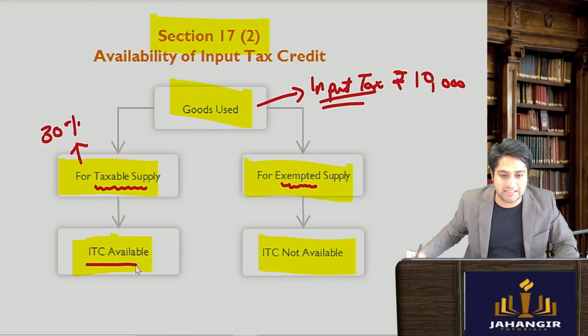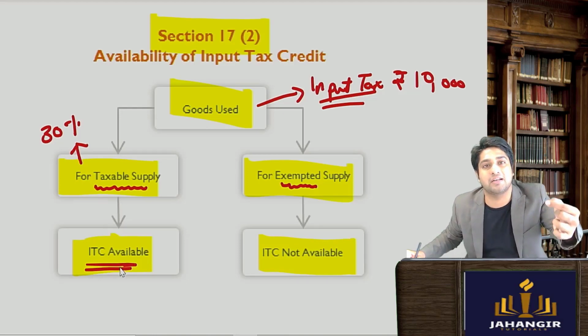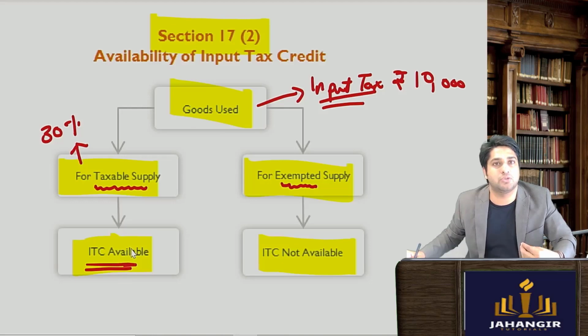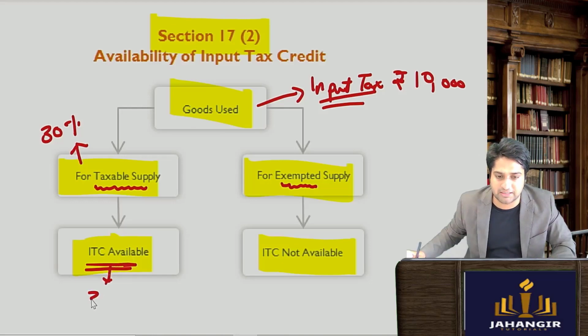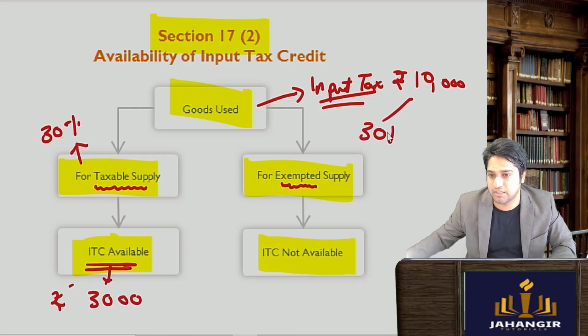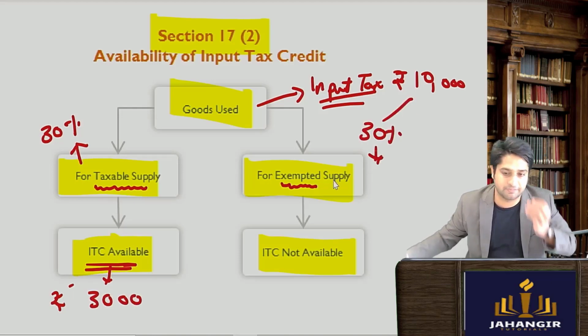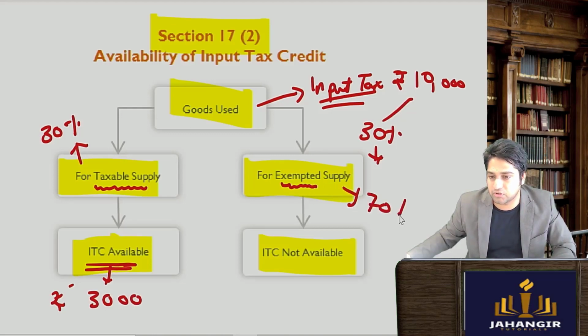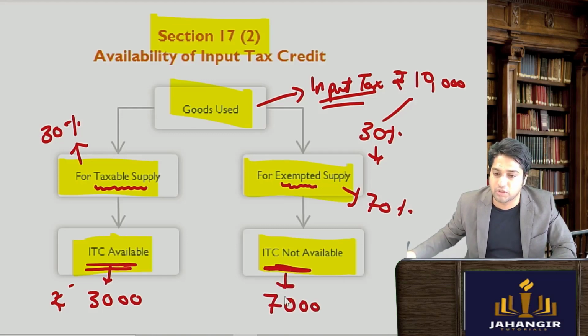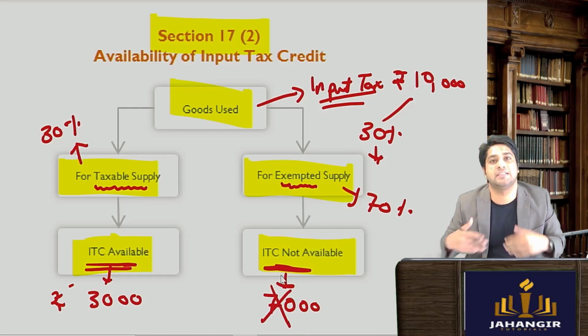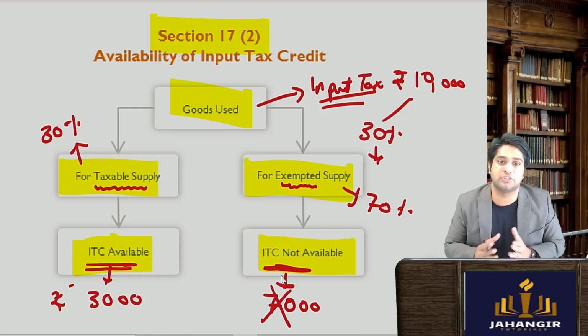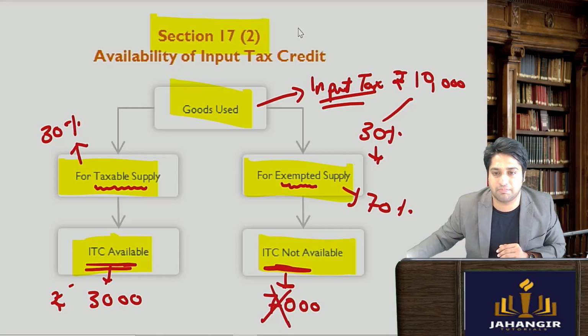So ITC will be available to the extent, मतलब जितना तुमने taxable supplies के लिए use किया उतना use कर सकते हो. मतलब कितना? 3,000 rupees ITC available होगा because 30% of this is used for taxable supplies. Exempt supplies is 70%. So 70% जितना ITC will not be available. So 7,000 जितना ITC will not be available. How is this possible? It's possible if I am, let's say,